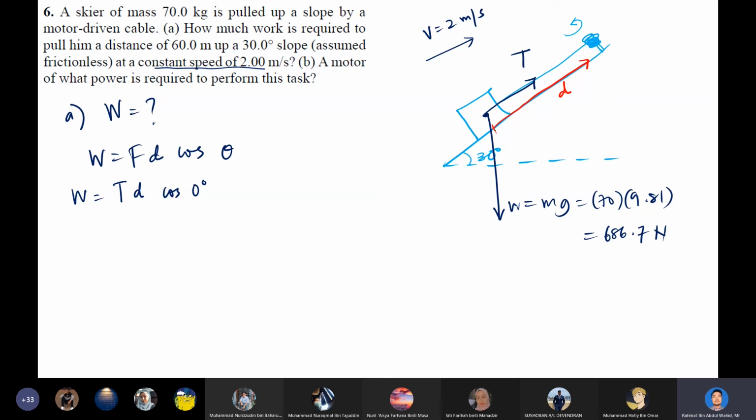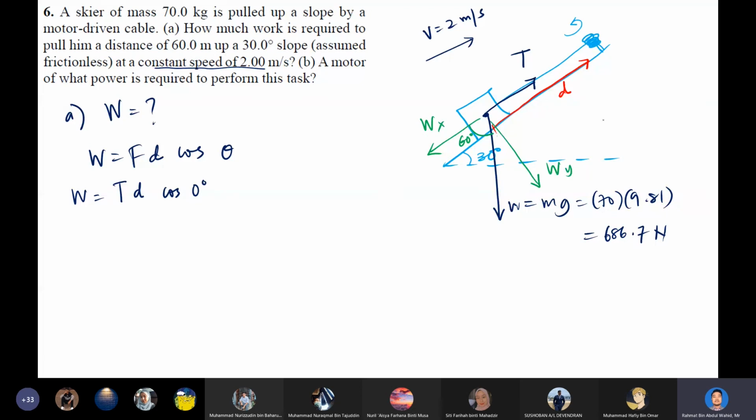Okay, so because we want to find the tension, it will be equivalent to the weight component along the x-axis, Wx, and then we're also going to have another component of the weight which is going to be Wy. So this angle of Wx is going to be 60 degrees, because down here it will be 30 degrees. Okay, 30 degrees. So definitely the top corner will have this angle of 60 degrees.